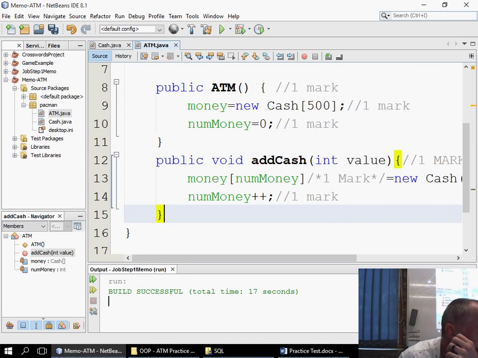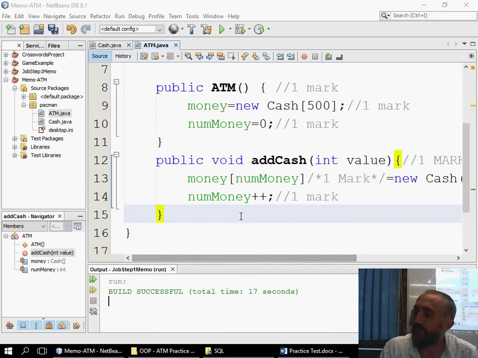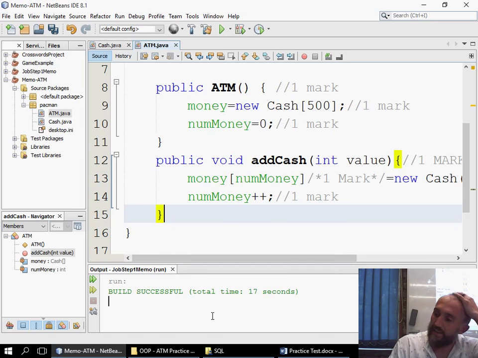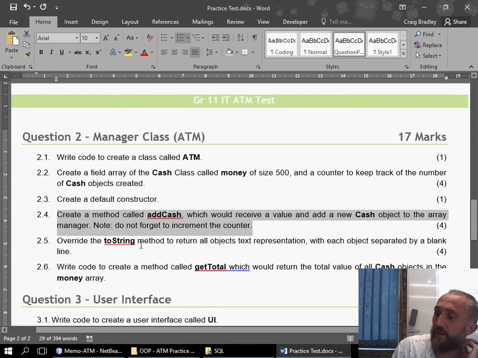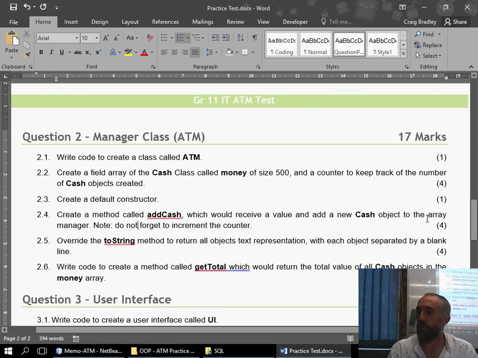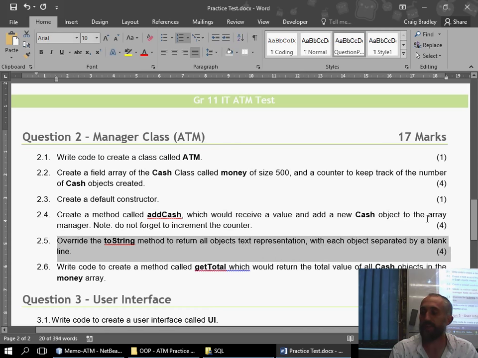Now on from there, we've got the add cache. Our next question states there, override the toString, which will return all objects, each object separated by a blank line.